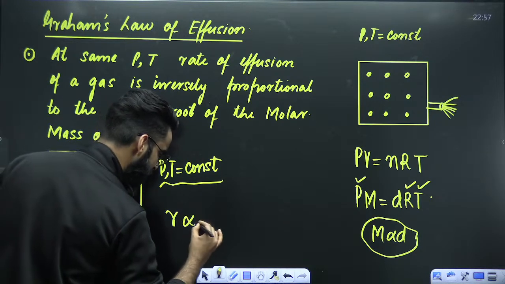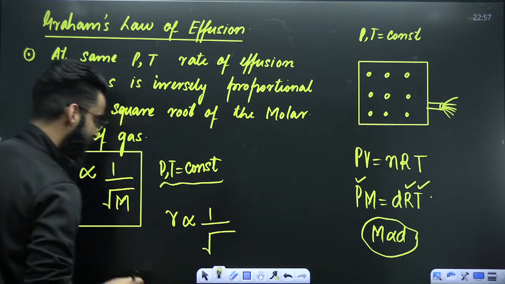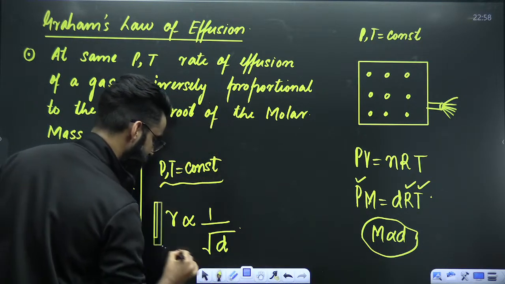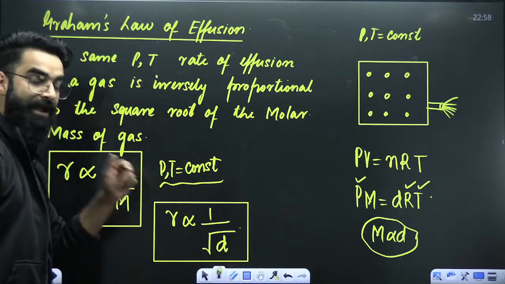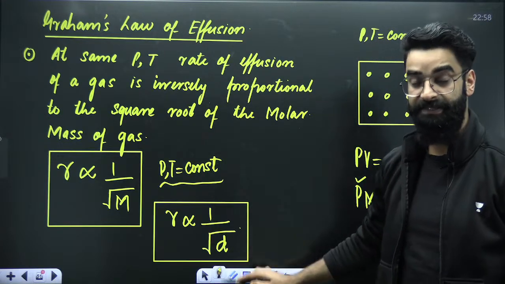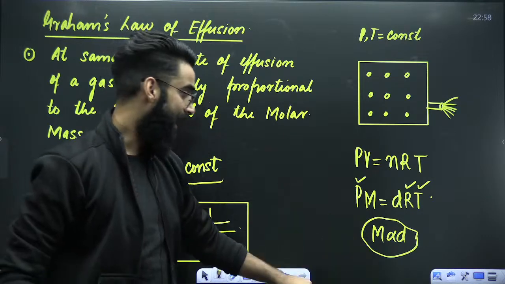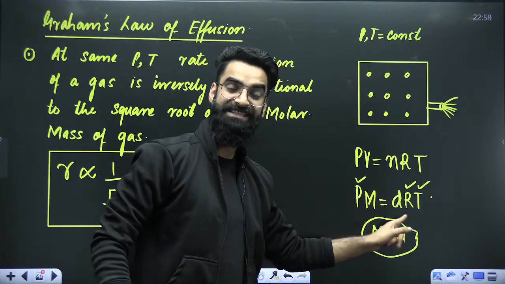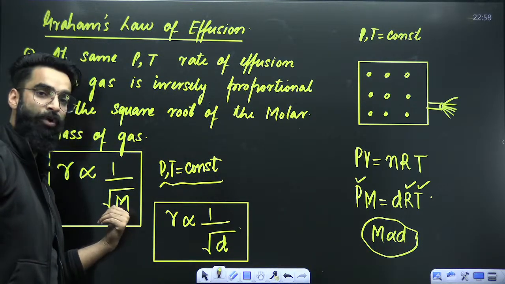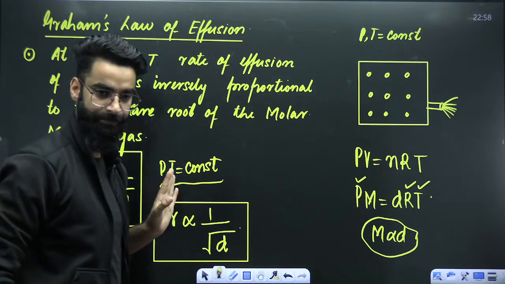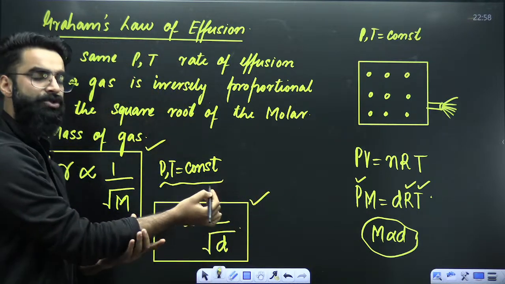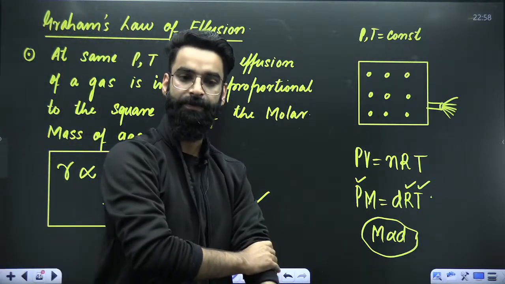You can write it like this: rate of effusion is inversely proportional to the square root of, instead of the molar mass of the gas, the density of the gas. Since the gas is kept at constant pressure and temperature, and at constant pressure and temperature molar mass is directly proportional to density, wherever you're finding the molar mass in this statement, just replace it by the term density. So either remember this statement in this format or in this format. The choice is all yours.